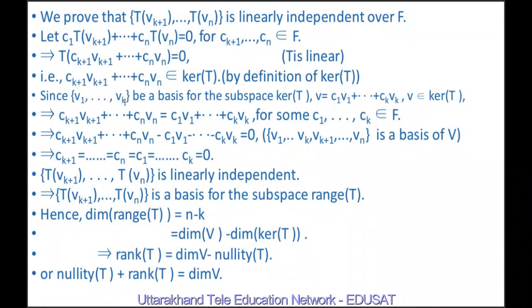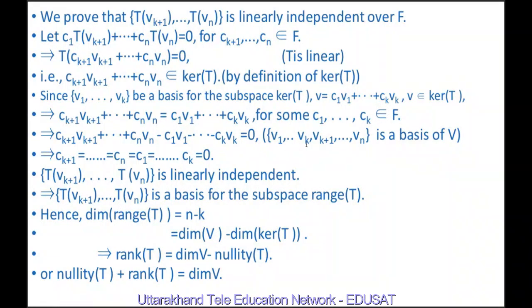Since v1, v2, ..., vk is a basis for the subspace kernel T, this vector can be expressed as a linear combination of v1, ..., vk. So we can write ck+1 vk+1 + ... + cn vn = c1 v1 + ... + ck vk for some c1, ..., ck belonging to F. If we shift this to the right-hand side, ck+1 vk+1 + ... + cn vn - c1 v1 - ... - ck vk = 0.